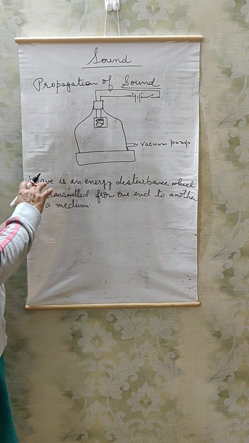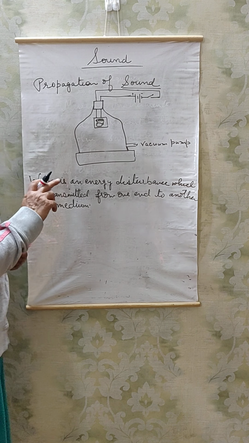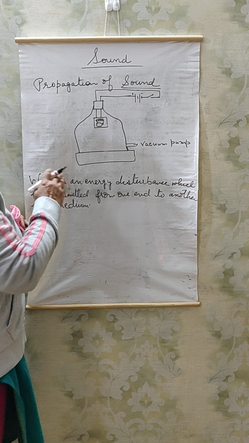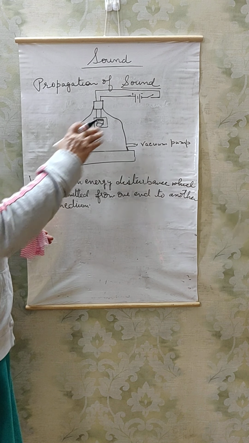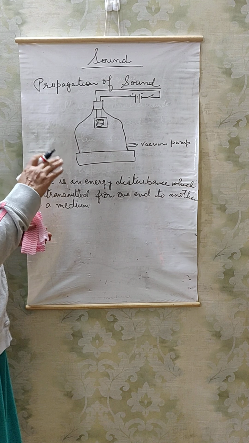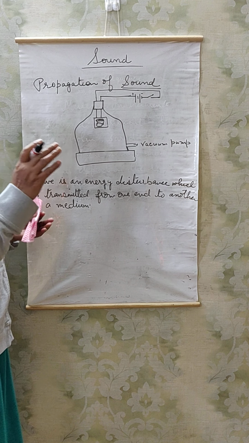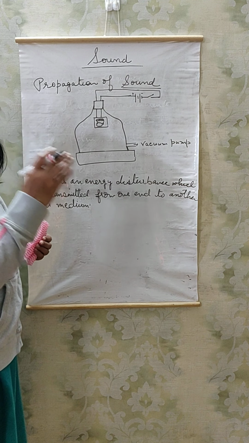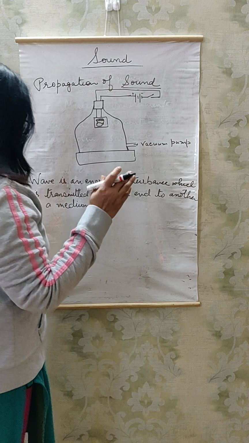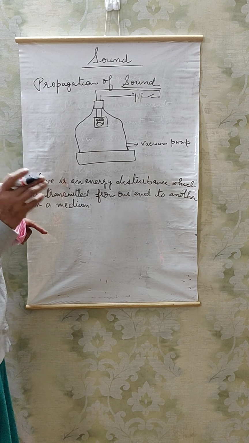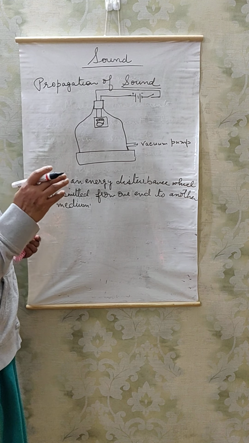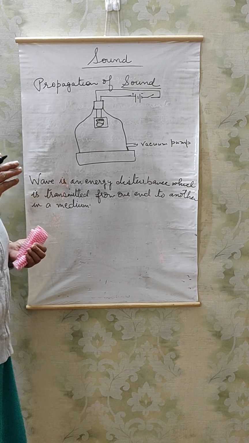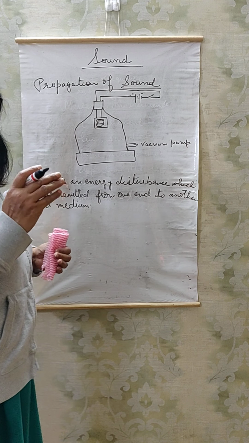The meaning of this is, let's say there is a sound source. Sound source means vibrations are there. So, these vibrations are traveling in air from one end to another end in all the directions. As a result, the sound is propagated. Now, question comes, can sound travel in vacuum? The answer is no. Sound cannot travel in vacuum.